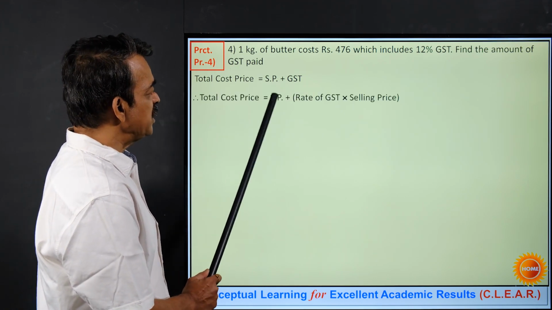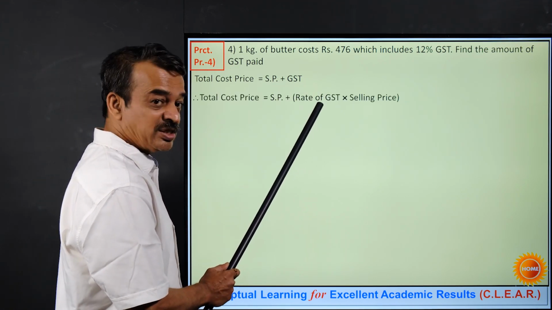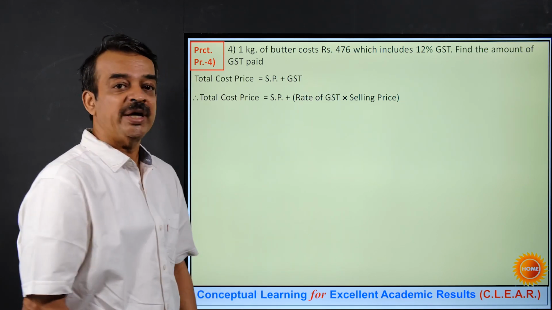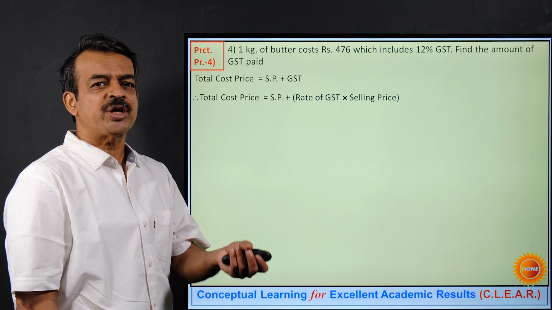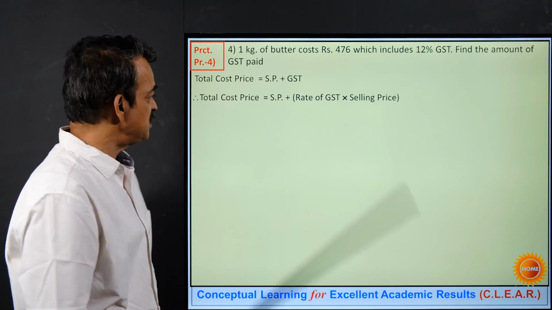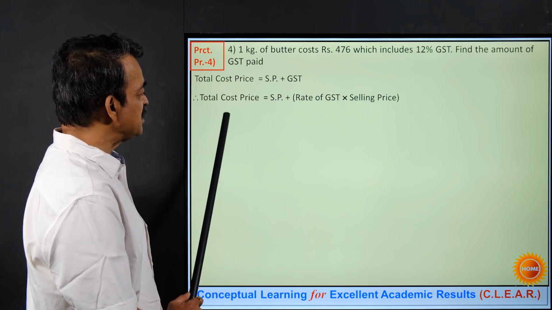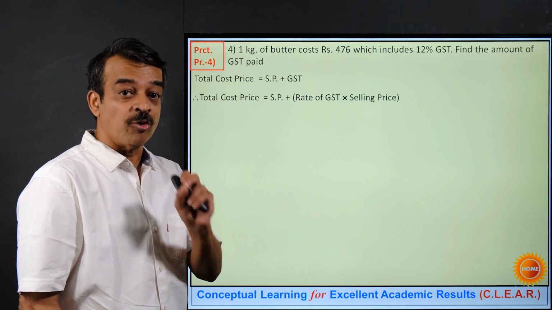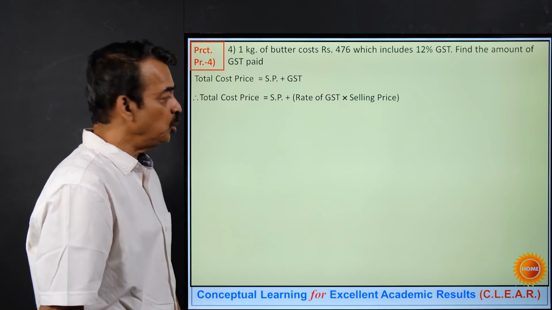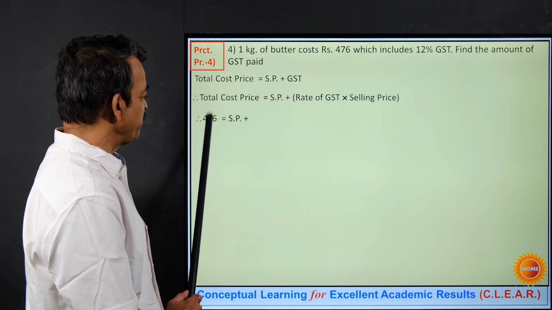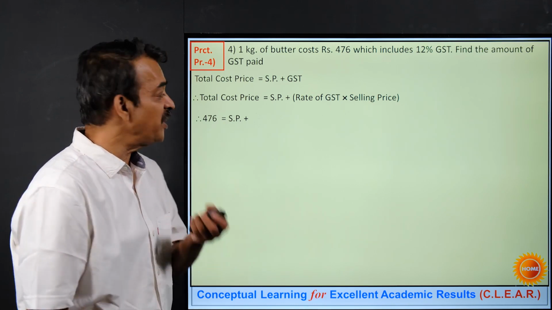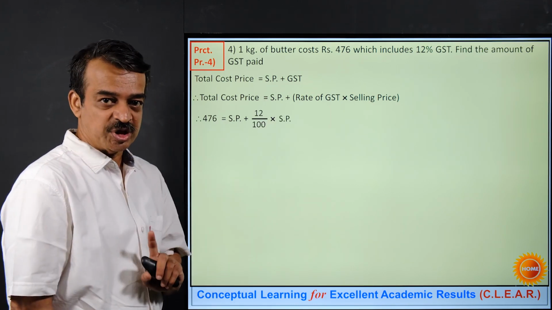Total cost price is SP plus GST, which is obtained by the formula rate of GST multiplied by selling price. Now let us write down all the values that are known to us and unknown will be kept as it is. So we know cost price as total equal to nothing but 476. This is unknown, this is known, this is unknown. So let us write down that 476 equal to SP plus 12% of SP. I hope you have understood this part, right?